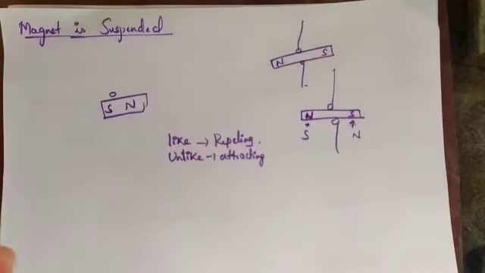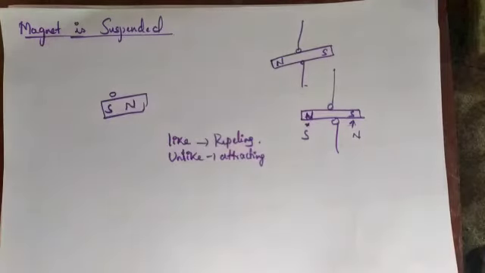The natural magnet present in the earth is in the south-north direction, the reverse of it, so they get attracted to each other. This is just an assumption, we don't know exactly what is happening.